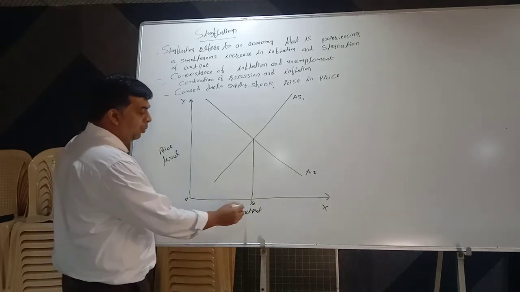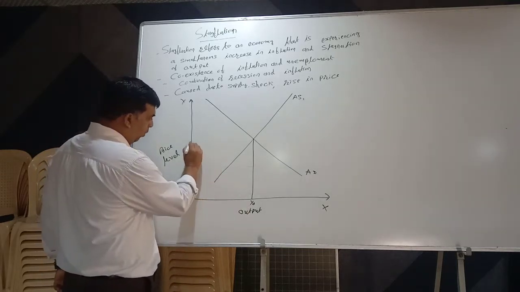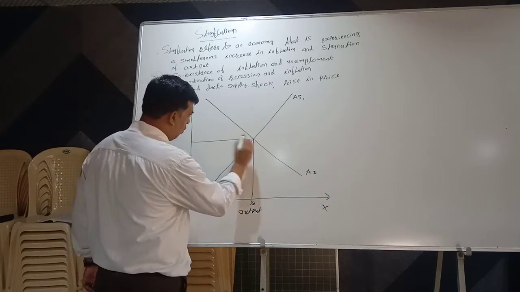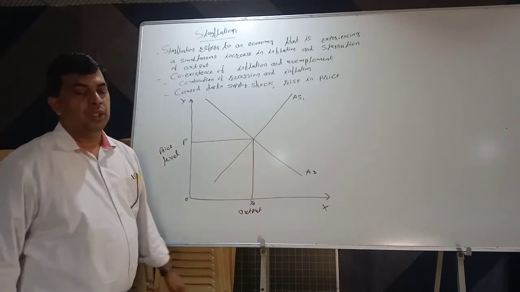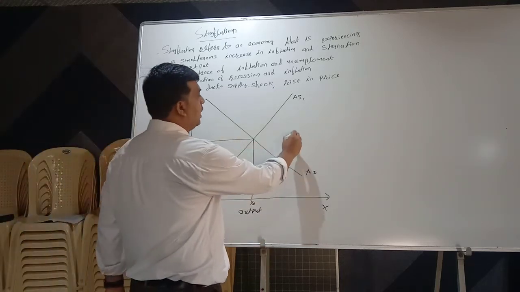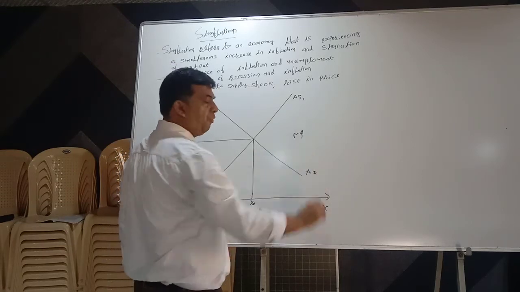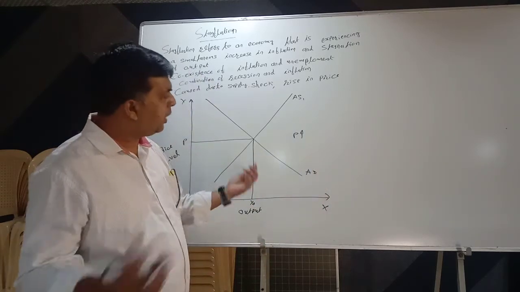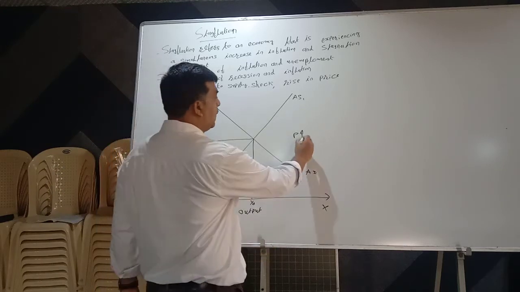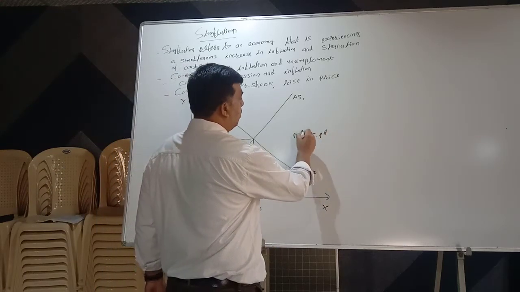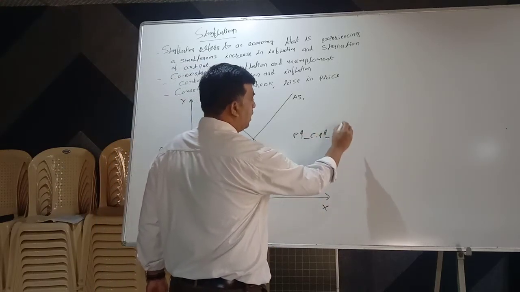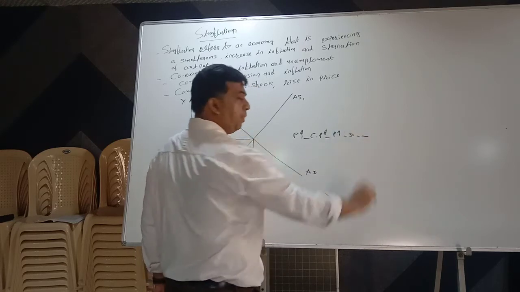The original output is OY0 and the original price level is OP. Now, due to an increase in oil prices or some other prices, the cost of production increases, the price level increases, demand falls and supply falls.